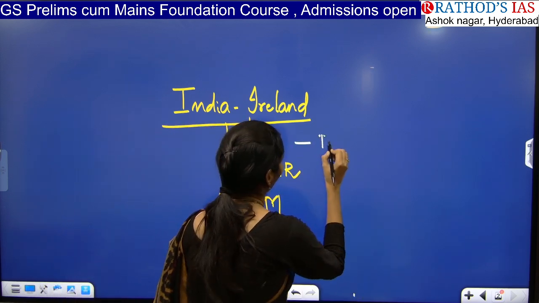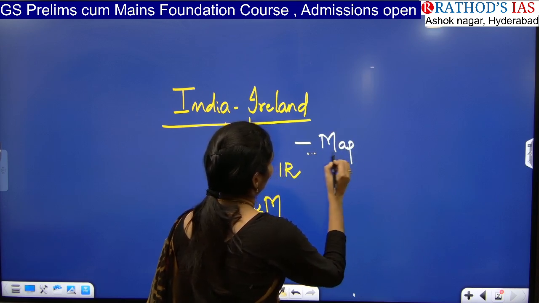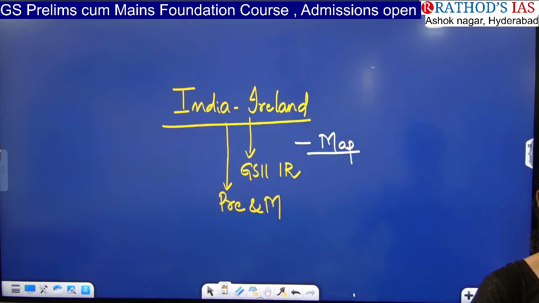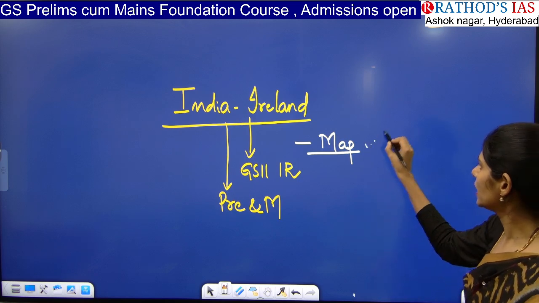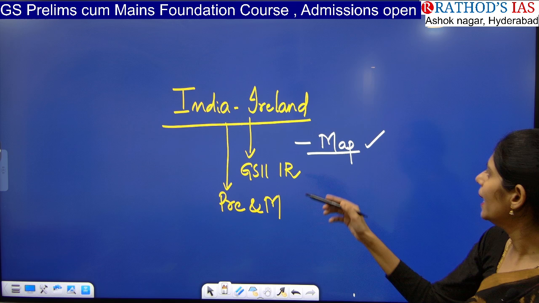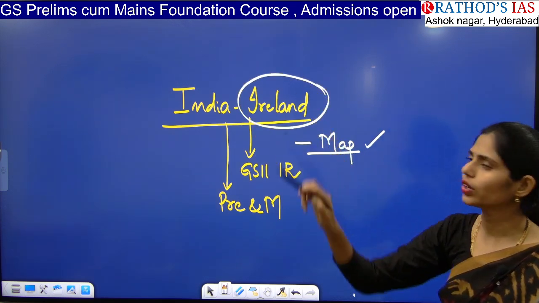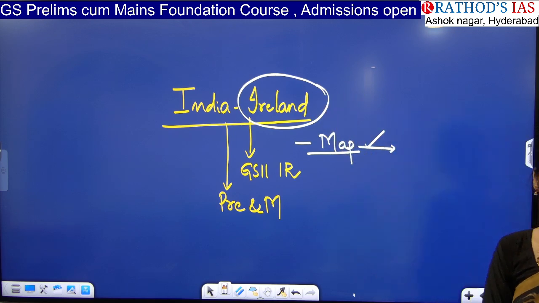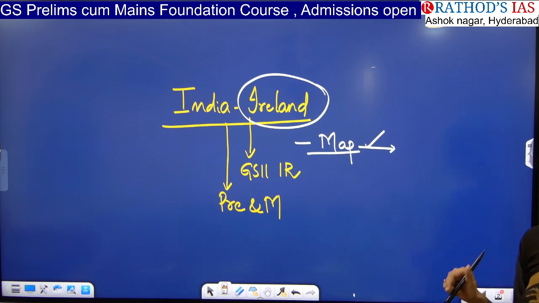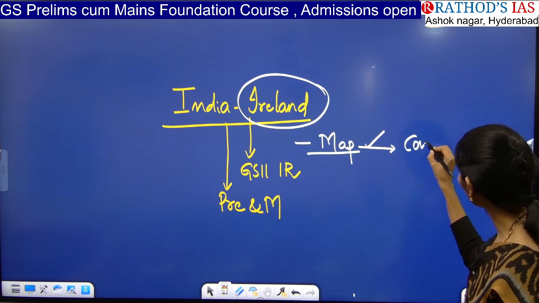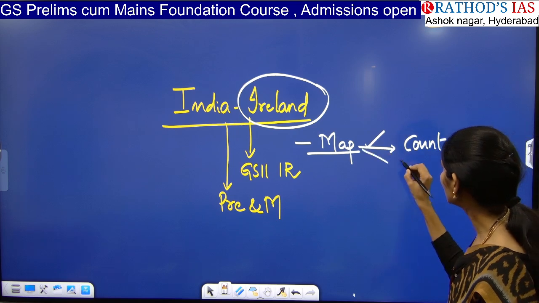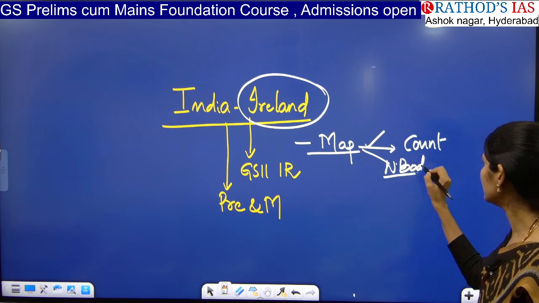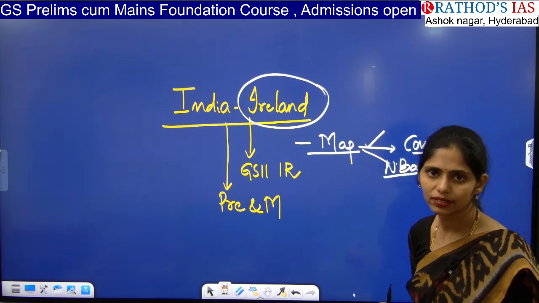So first of all, you have to open your atlas. And I suggest you take this Orient Black Swan, not this Oxford Atlas. So take this Orient Black Swan map and see where Ireland is located. And whenever you're seeing a map, don't see only that area. Even nearby, aas-paas, you have to see that. So you have to see nearby boundary countries and whether there are any water bodies or not. Water bodies you have to see and make a note of it.